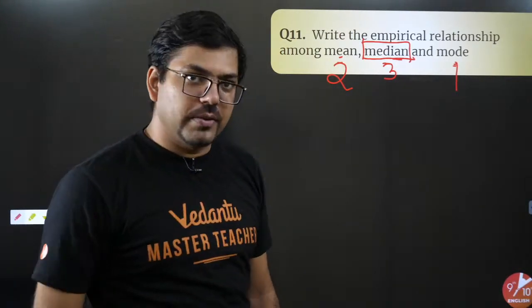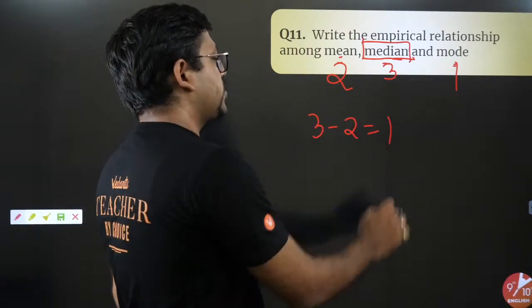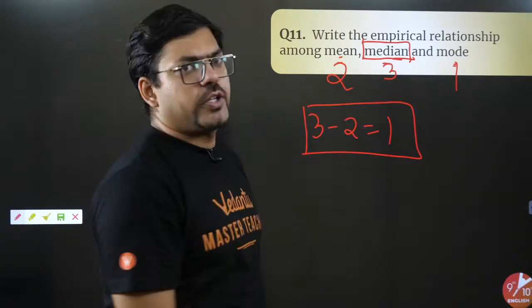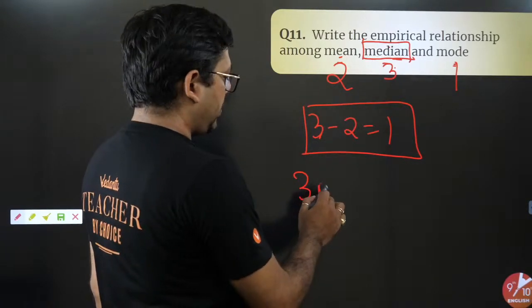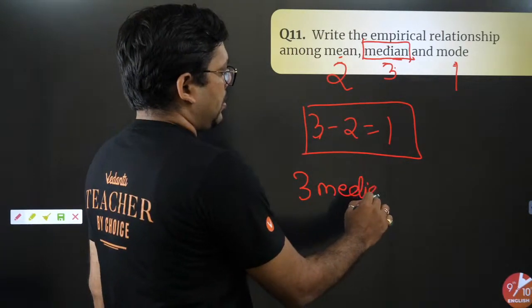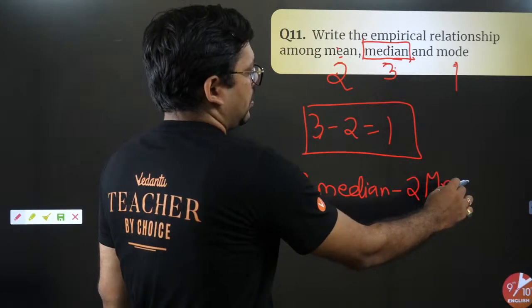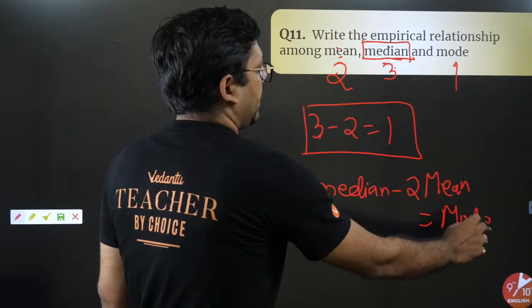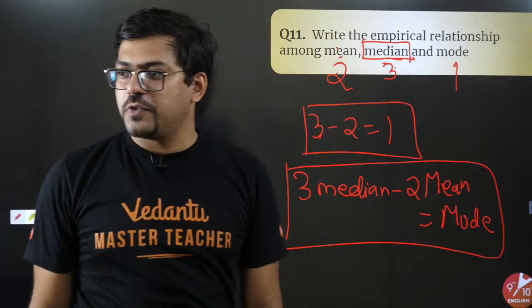Got it? Simple. Now you all know 3 minus 2 is equal to 1. So just remember this one. 3 minus 2 equals 1 means what? 3 median minus 2 mean is equal to 1 mode. Will you always remember this formula? Come on, tell me. This is the methodology to remember this formula.